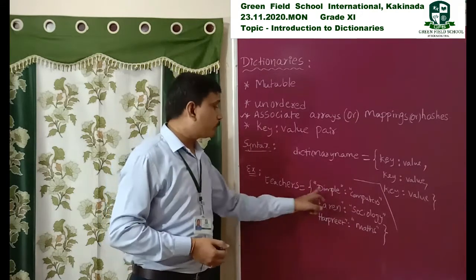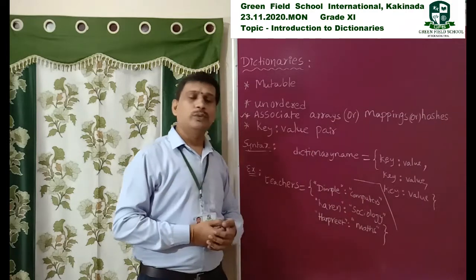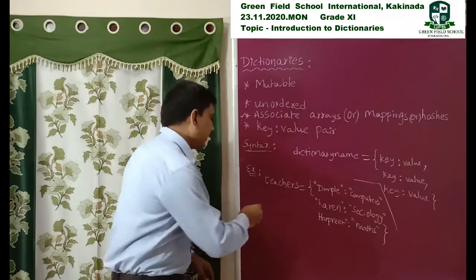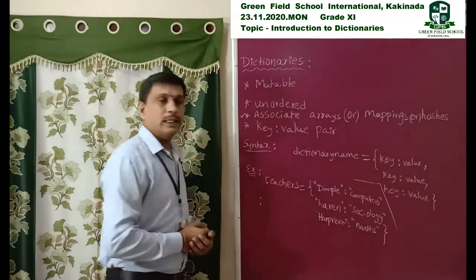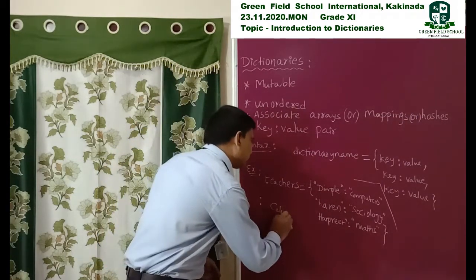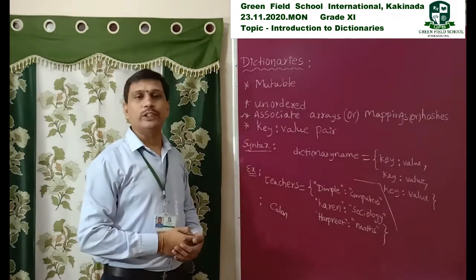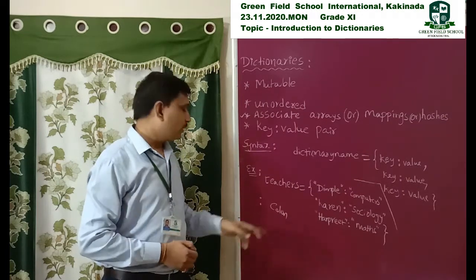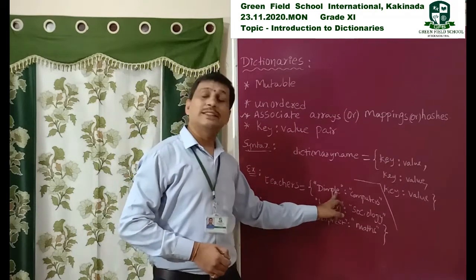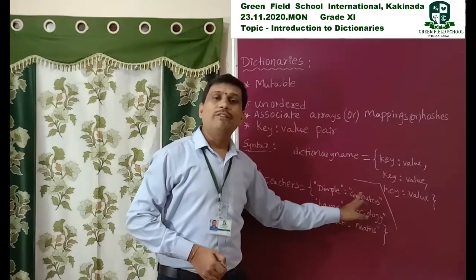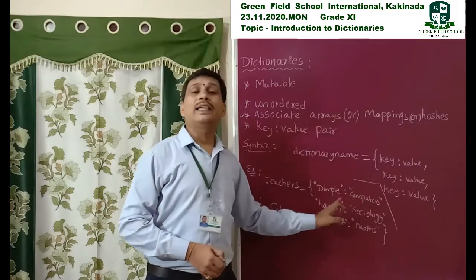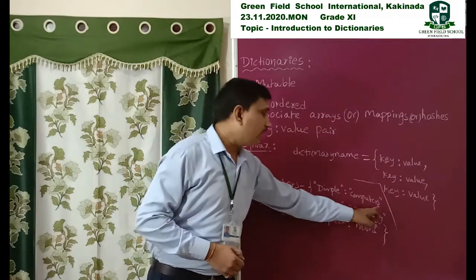Here I specify key and value. A key is separated from its value with this colon symbol. In mathematics we also call it "is to". Like that, we separate the key with the value, and in this way we specify all the key values separated with commas.